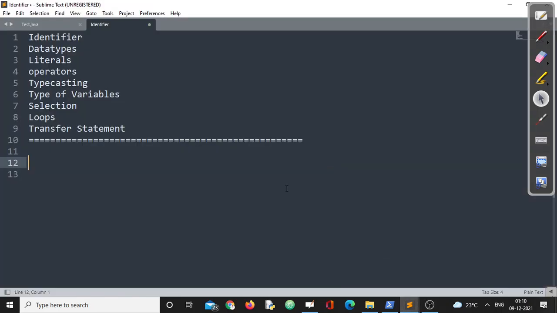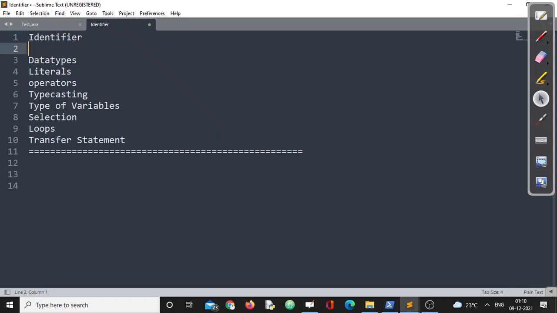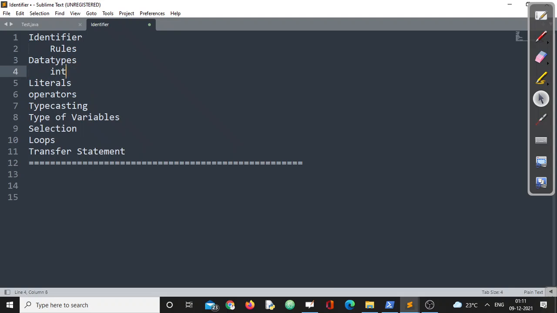Hello friends. Up to the last video, we have covered a few basic fundamental things of core Java programming. In that, we have covered identifiers and the rules for creating identifiers. We have discussed that. Data types: we have covered all the data types starting from byte, short, long to the double and boolean, right?